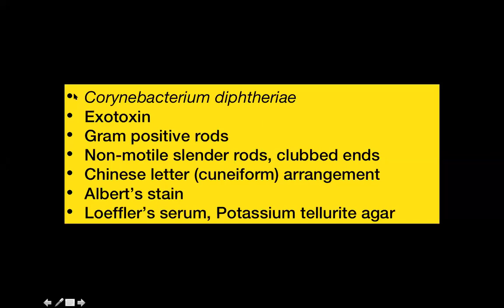This disease is caused by the gram-positive rod Corynebacterium diphtheriae, which produces an exotoxin. These are non-motile slender rods with clubbed ends, and they form Chinese letter or cuneiform patterns. A common stain that is used for this organism is the Albert stain, and it can be cultured on Loeffler's serum or potassium tellurite agar.